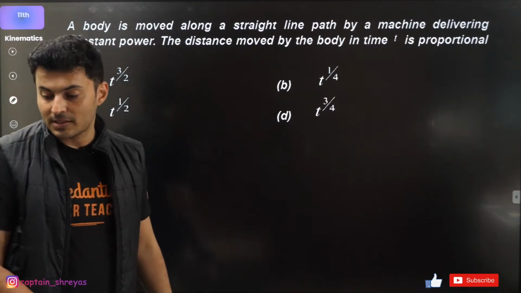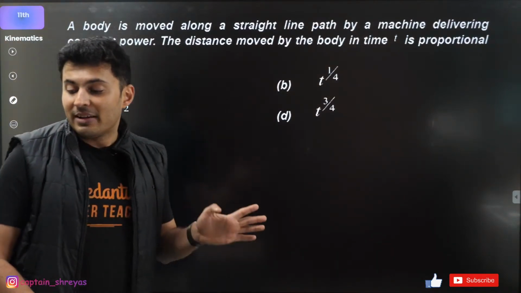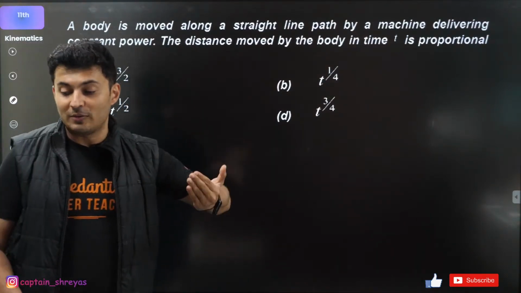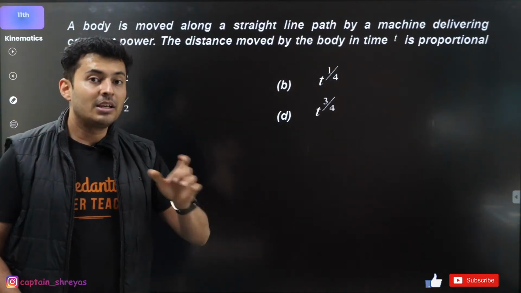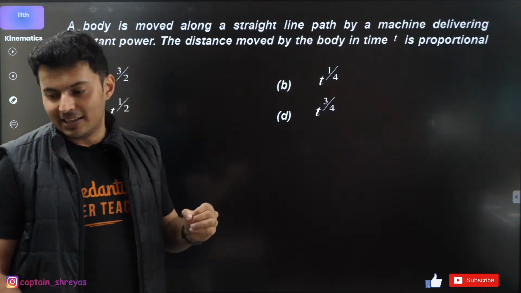Yeah, I hope this is clear. No, power is not energy by time. It is the rate of change, the derivative of energy with respect to time. There is a big difference. Energy by time is completely different from dE by dt.